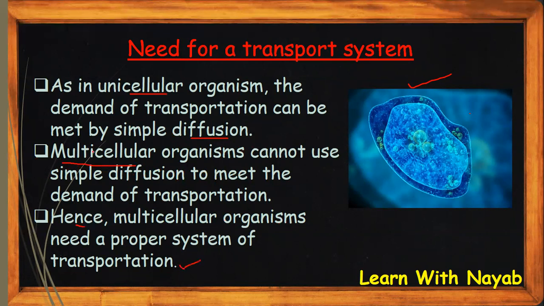As we saw, diffusion can't meet the demand of transporting substances in and out of cells, so there is a proper system of transportation to do this.